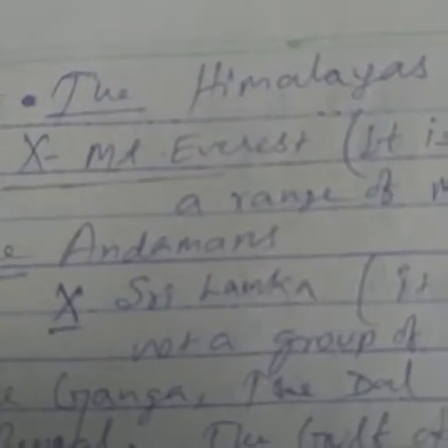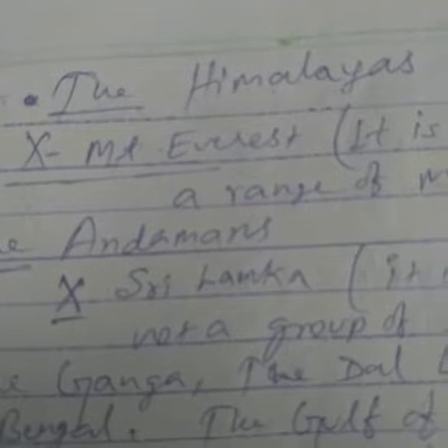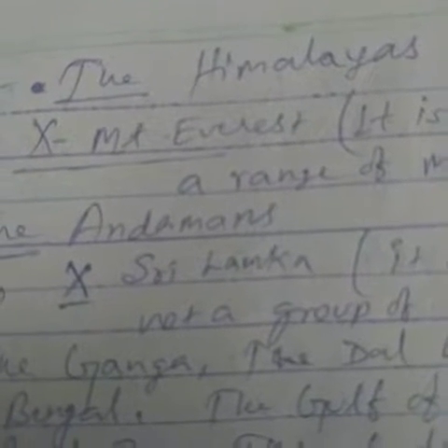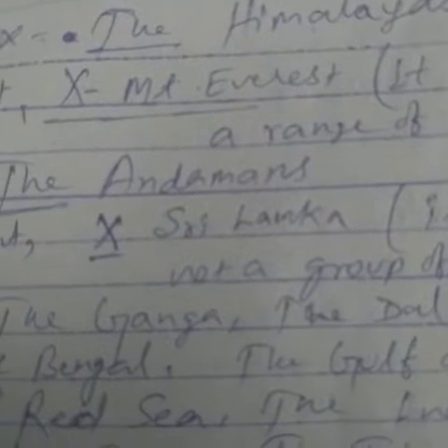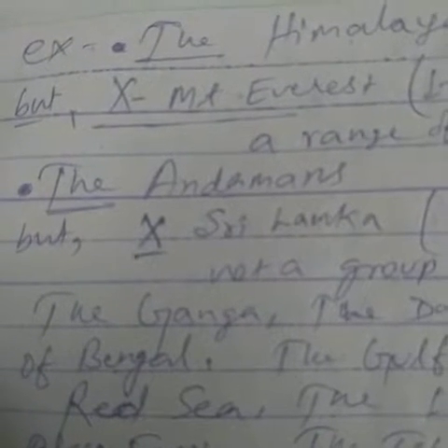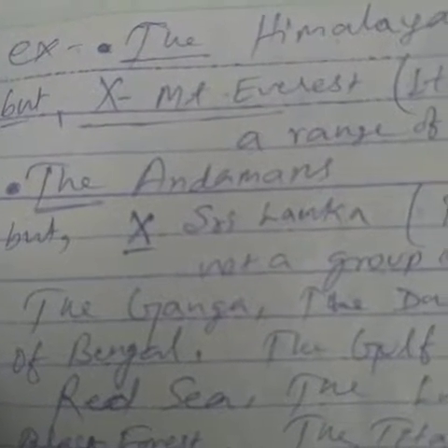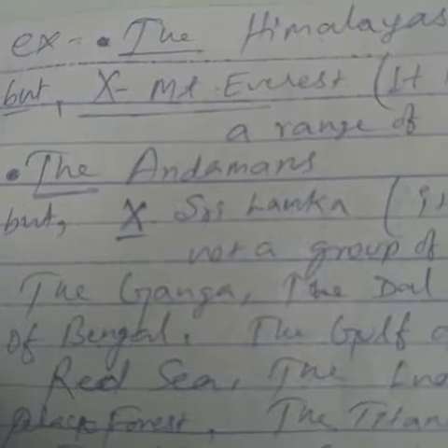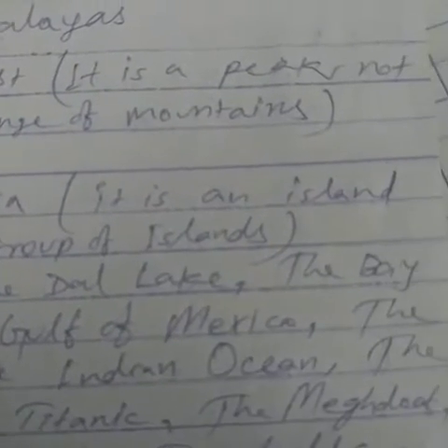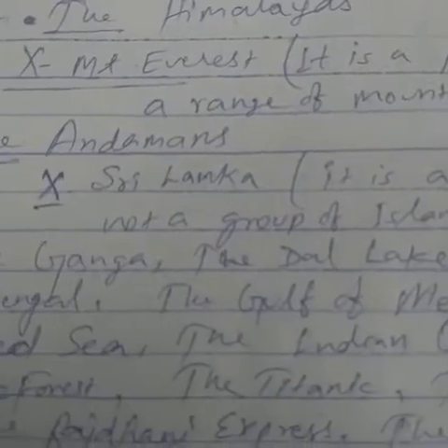Example: the Himalayas. The Himalayas are a group of mountains, so the Himalayas. But when we say Mount Everest, the article is not used, because it is not a range of mountains, it is only one peak.